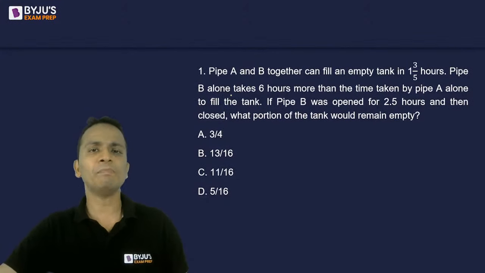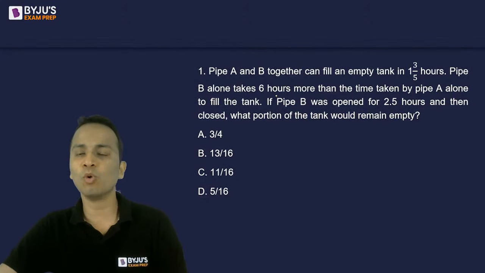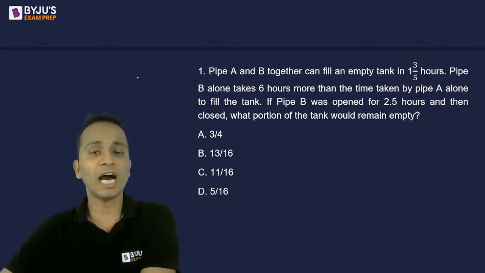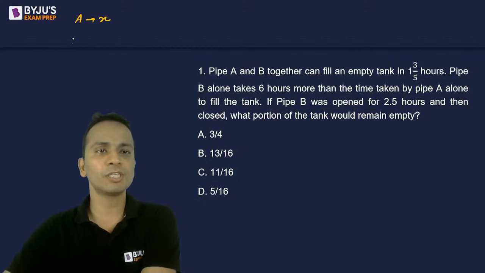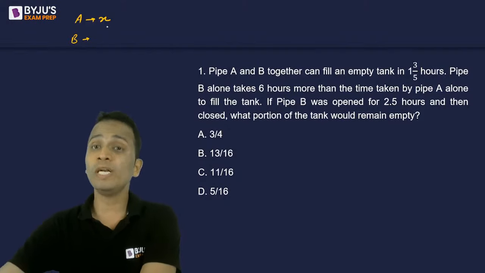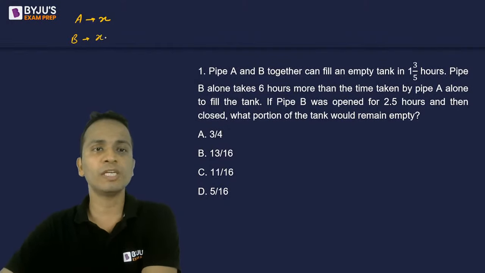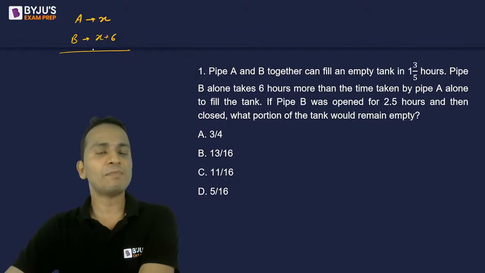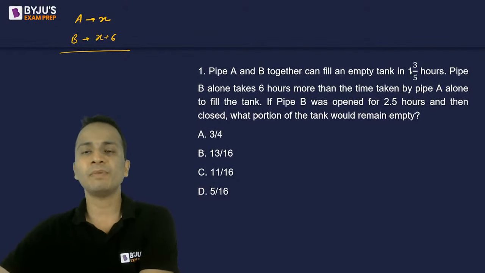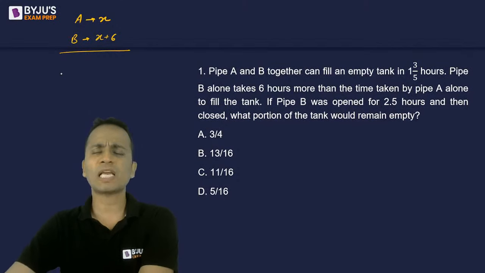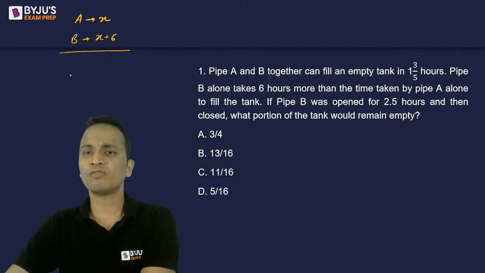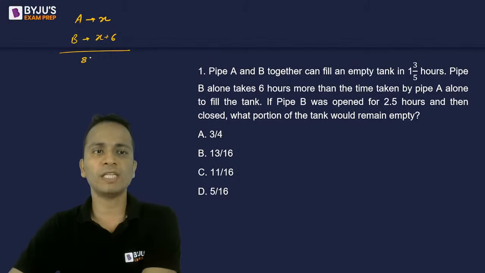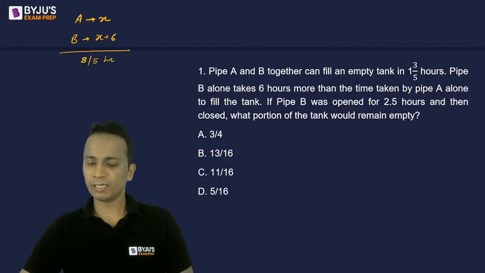Now the question says that pipe B alone takes 6 hours more than the time taken by pipe A alone to fill the tank. So I'll assume that pipe A takes x hours. So pipe B alone will take 6 hours more than that, so it will take x plus 6. Together, if pipes A and B work, the time taken by them is 1 3/5 hours. So I'll convert it into a simple fraction, so it will be 8 upon 5 hours. So together they are taking 8 upon 5 hours, right?